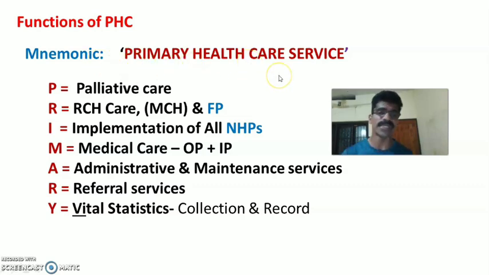Primary health care services. P stands for palliative care, rendering palliative care. R stands for RCH services, that is reproductive and child health care services, including MCH, maternal and child health, and family planning services. Then I stands for implementation of all the national health programs in the PHCs. Okay, implementation of various national health programs.